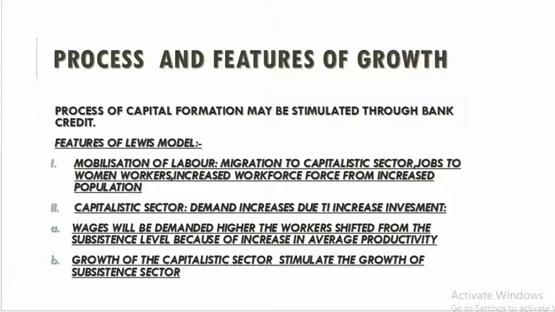So what are the features of the Lewis model? Mobilization of the labor, because the workers who are having the problem of disguised unemployment, working in the primary sector, should be shifted to the capitalist sectors. Even jobs should be given to the women workers who are working in primary sectors. So it will increase the workforce. It will be using the surplus workforce.